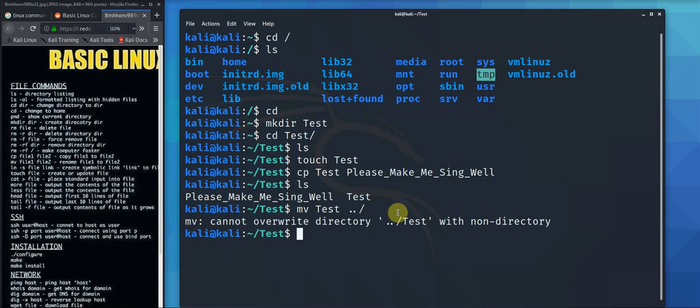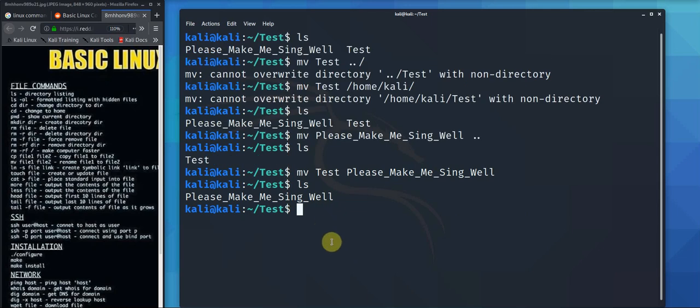So if I do that, you'll see what I mean. Well, maybe not. What does it do? Okay, so that's a bit of poking around. I think it's because I was trying to move test into a test folder and test. It was just getting confused. So what I've done, we do it with please make me sing well. So if I do move, please make me sing well.